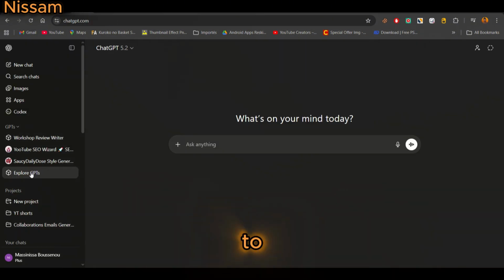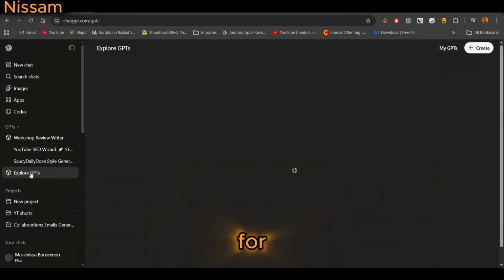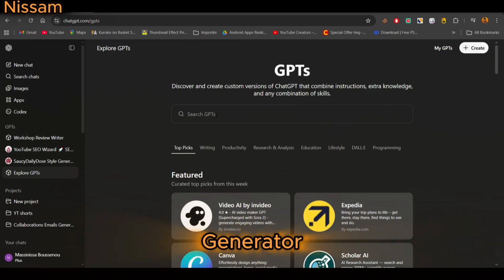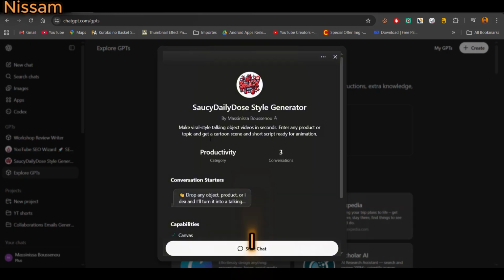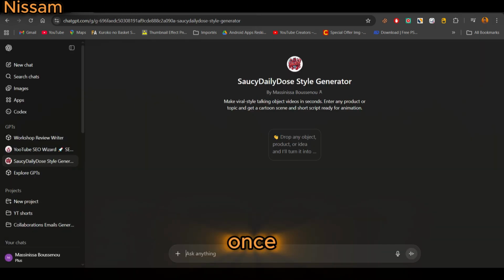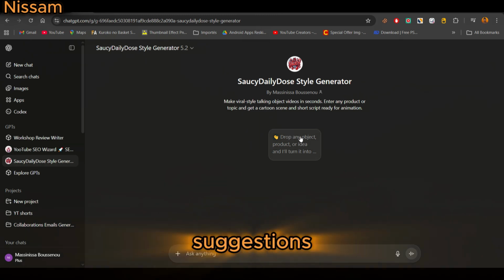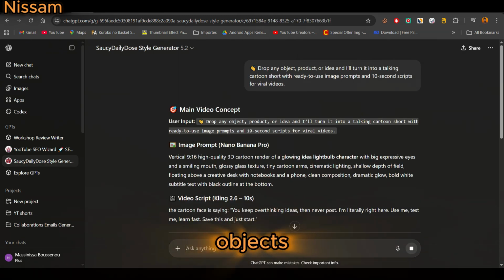First thing we do, we come to ChatGPT. Then we click on Explore GPTs and we search for Saucy Daily Dose Style Generator. I built this custom GPT for you guys so you don't have to struggle with prompts. Once you open it, all you need to do is type an object or product. For example, I'll write laptop. If you don't have any ideas, you can also click the suggestions and it will give you random objects.